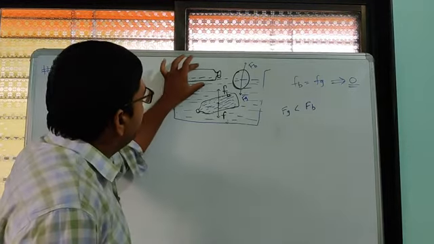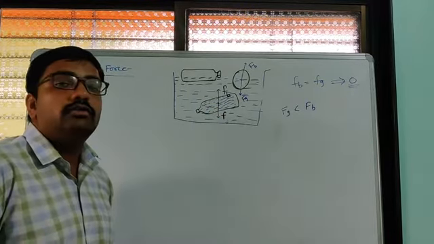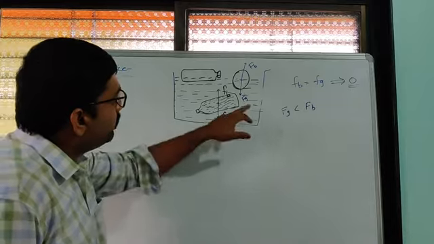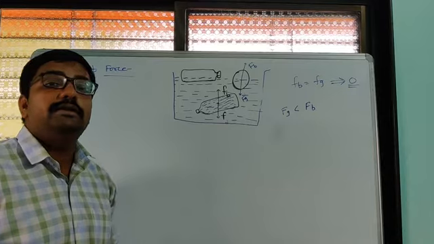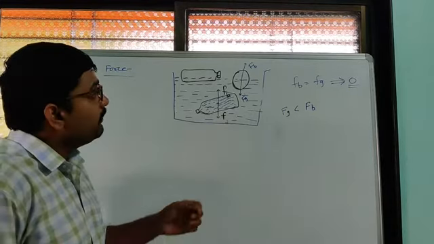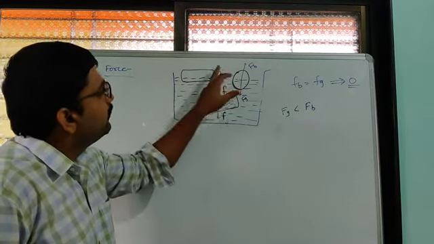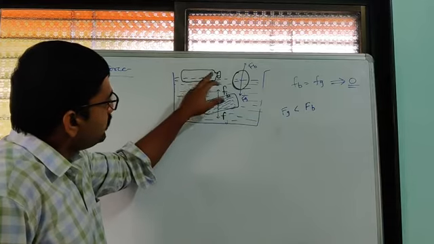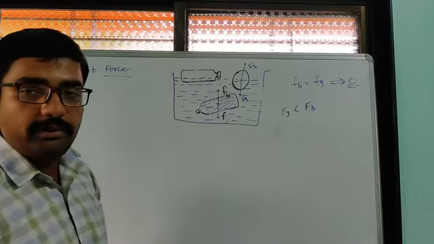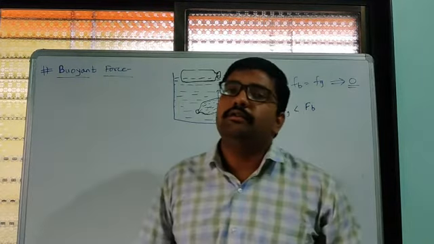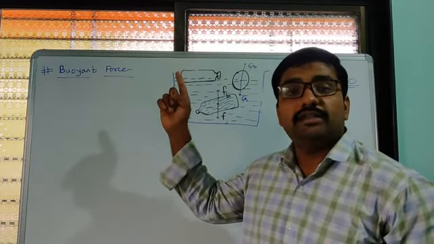In such cases, when the gravitational force is less compared to the buoyant force, the object will float on the surface of water, because gravitational force also acts on the object simultaneously. If that force is greater than the buoyant force, then the object will sink. But if the buoyant force is greater, then the object will float on the surface of water. Here you have to remember that the buoyant force always acts in the upward direction, opposite to the gravitational force.